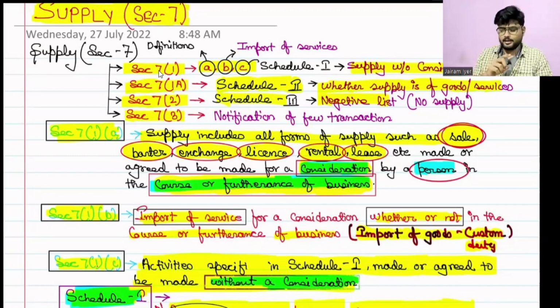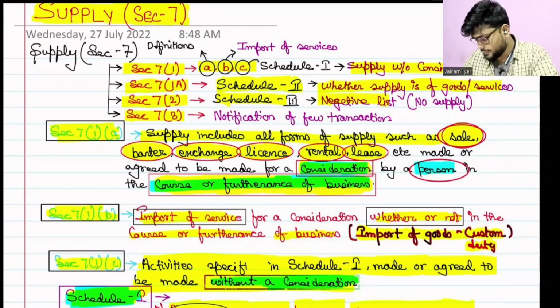Okay, here while reading the parameters, we talked about what actually should be there: it should be in the course or furtherance of business. Correct. It should be for a business purpose. Like the example I gave, if I sold my household chair or household furniture today, it won't attract any GST liability. Why so? Because it is not for a business purpose.